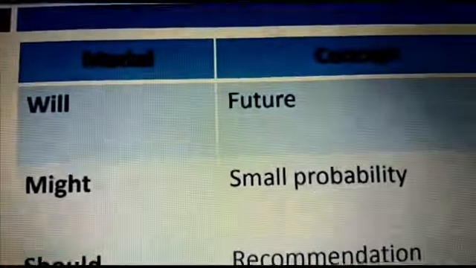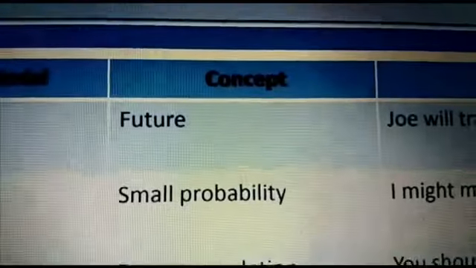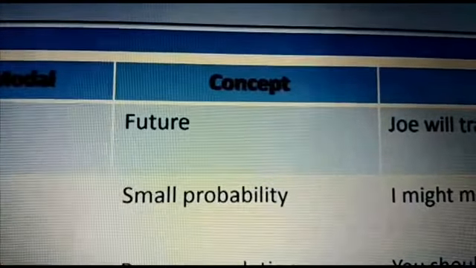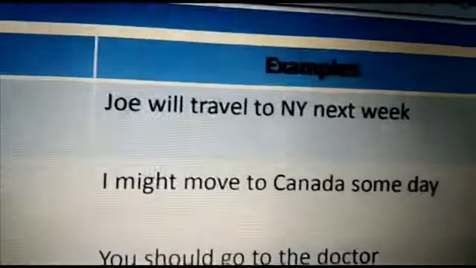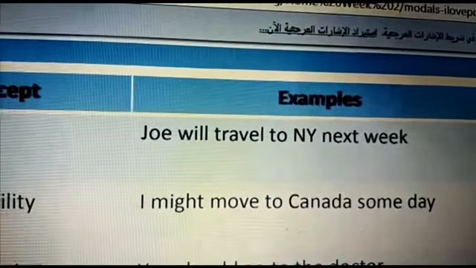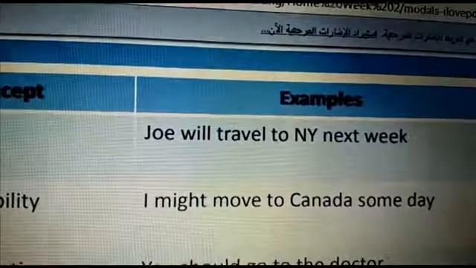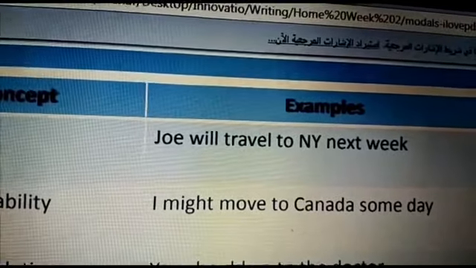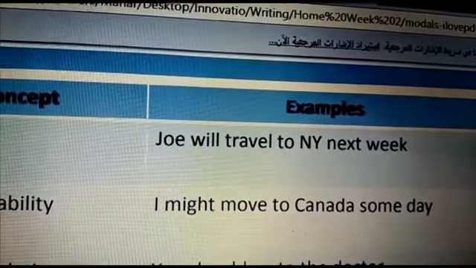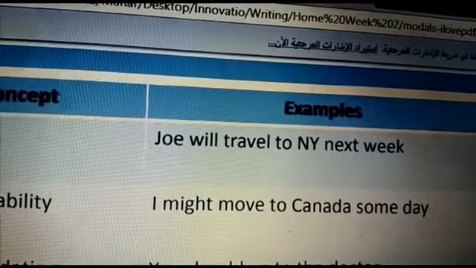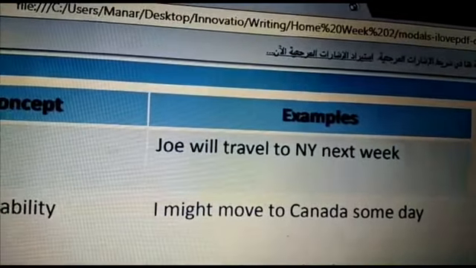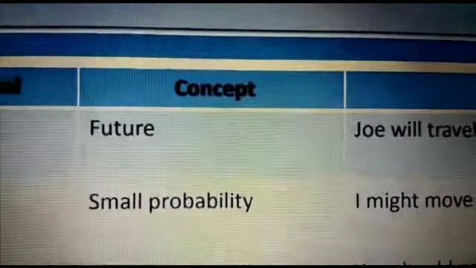Let's start with might. Might expresses probability or possibility, something that may happen, but you're not quite sure about it. For example, I might move to Canada someday, but still you haven't made up your mind or decided yet. So maybe it may happen or may not. You're not 100% certain about what you're going to do.